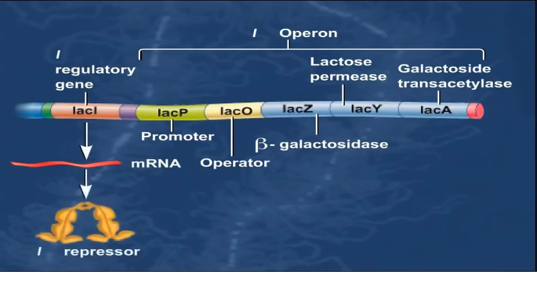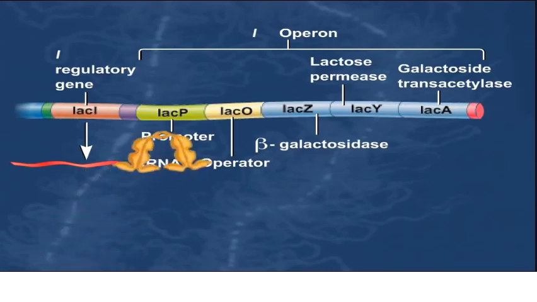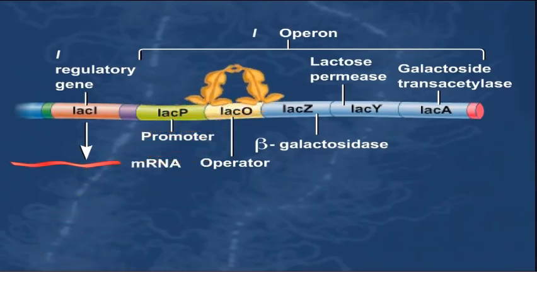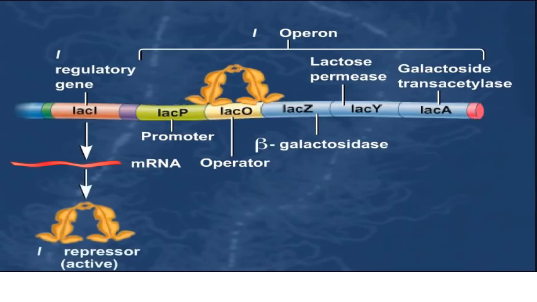In the absence of lactose inside the cell, the Lac repressor protein is active. In its active state, the Lac repressor recognizes and binds to the Lac operator site. When the Lac repressor is bound to the Lac operator site, RNA polymerase is prohibited from recognizing the Lac promoter, and the Lac Z, Lac Y, and Lac A genes are not transcribed.